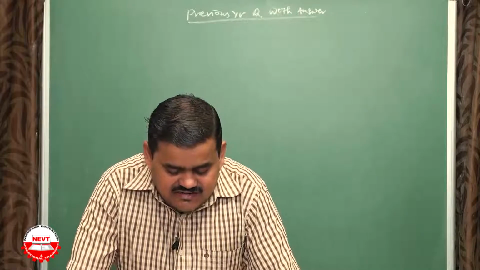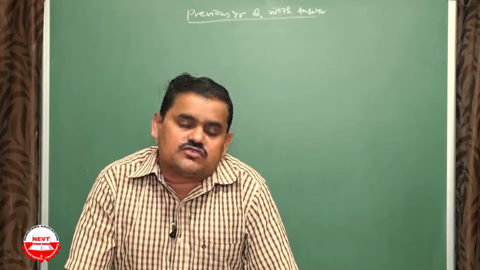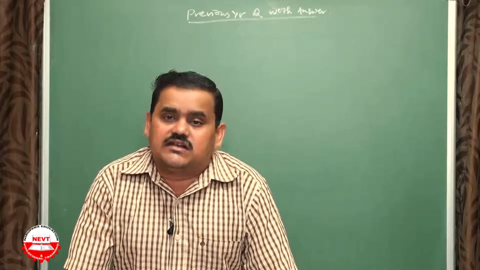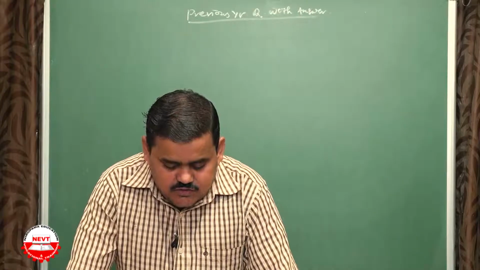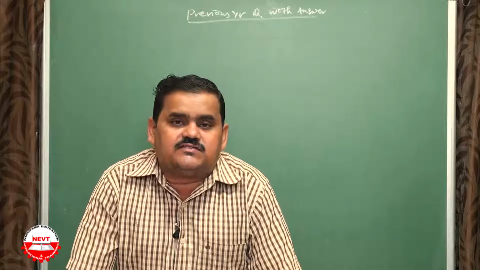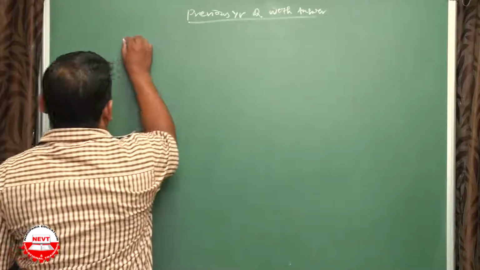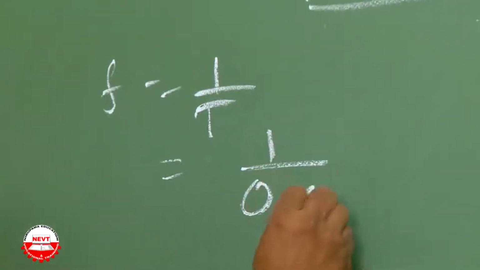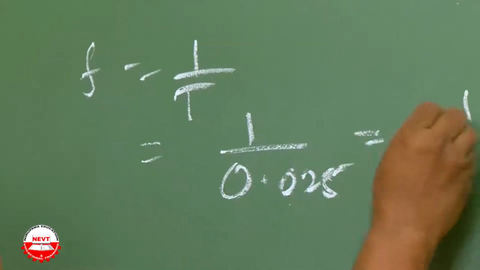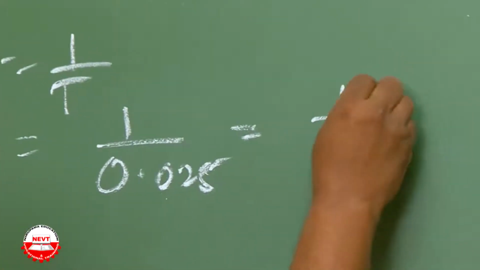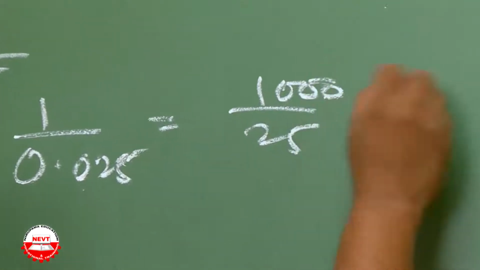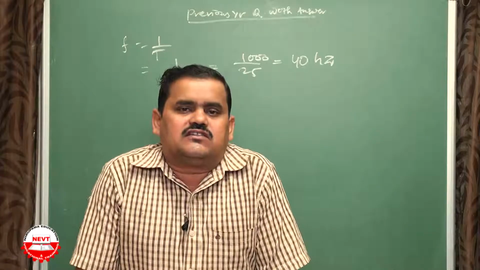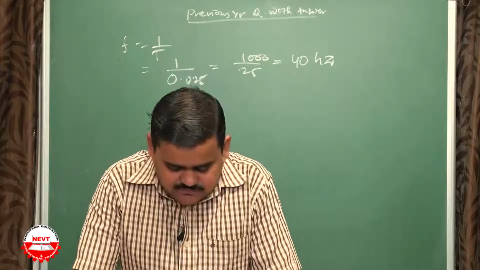Next, give 2 practical applications of reflection of sound wave. This question we have already discussed. Two practical applications are the trumpet, shehnai, horn, etc. What is the frequency of a wave with time period 0.025 second? You know that frequency is equal to 1 by time period, so 1 by 0.025. It means 1 by 25 by 1000, so in the upper part it will be 1000 by 25, which is equal to 40 hertz. Okay?